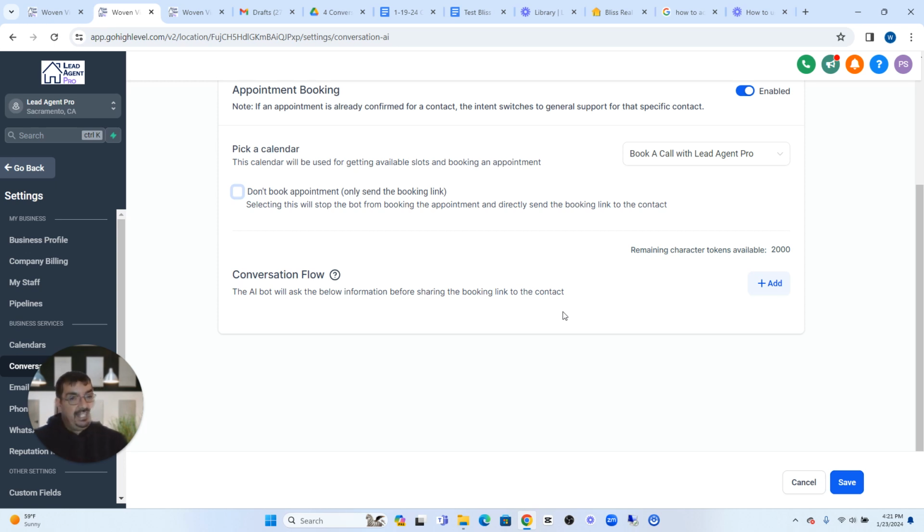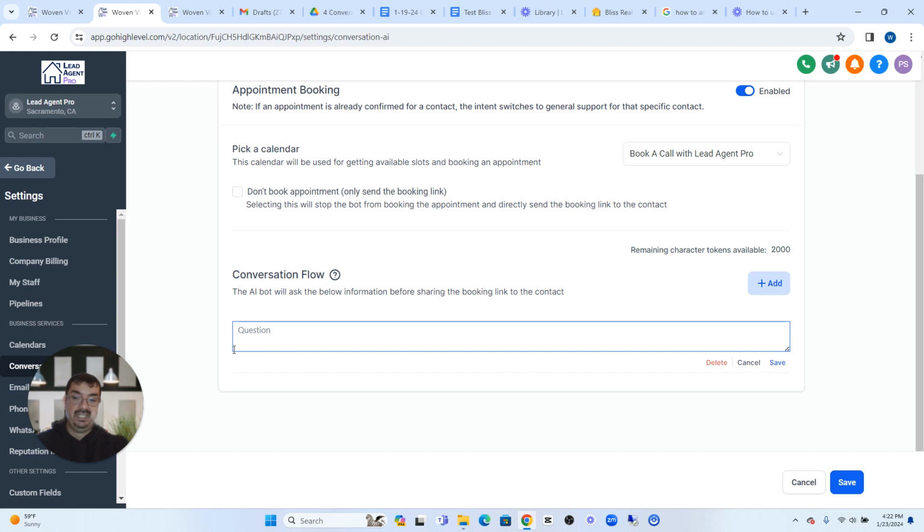So that this way they can have a handful of properties available to show them when they get on the appointment. And so this makes a huge difference with being able to get the important questions answered without our client having to go back and forth through text with the potential customer. So this is all the AI bot doing all this for us. And so we just click over here to add, and we just add the questions, and then we just click save. We can add as many of these questions.